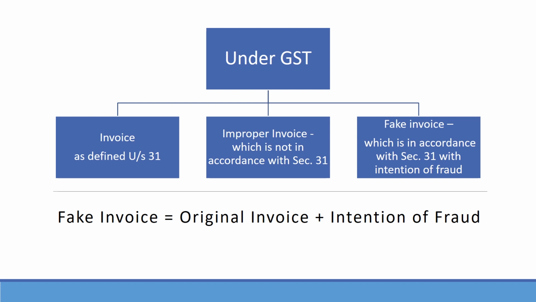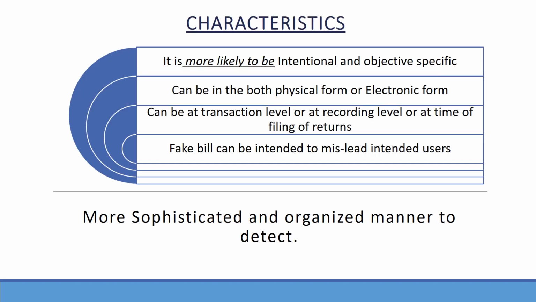On a lighter note, fake invoice equals original invoice plus absence of transaction. Characteristics of fake invoice: it is more likely to be object-oriented and object-specific. It is more likely to be intentional. It can be both in physical form and electronic form. It can be at a transaction level, or at a recording level, or at the time of filing return. Fake bills can be intended to mislead the intended users.